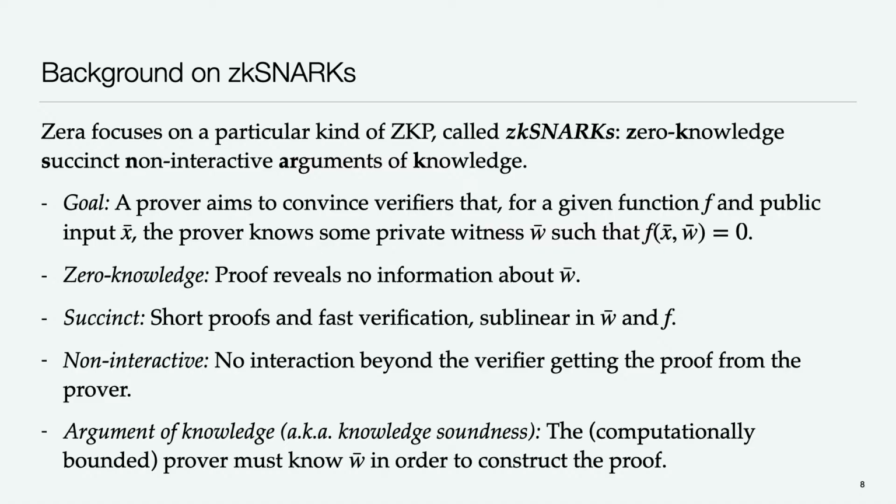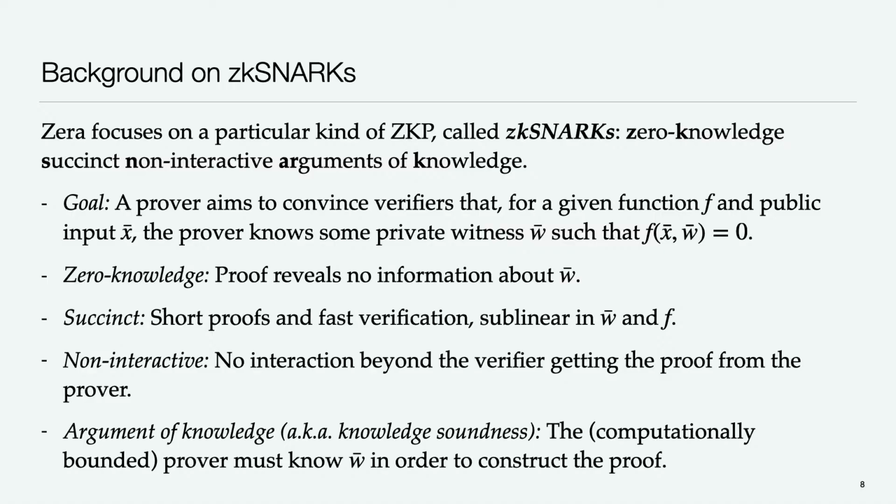What does this mean? OK, well, we still have the same general goal as before. We still have this prover and this verifier. The prover has a function f and a public input x and a private witness w that satisfies f of x, w. It wants to prove that it has this witness to the verifier. It doesn't want to reveal the witness. The zero-knowledge part means the proof from the prover shouldn't reveal anything about the witness w. The verifier shouldn't be able to figure out the witness w from the proof.